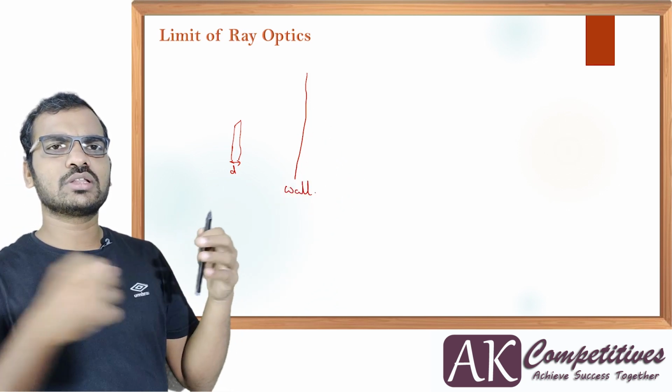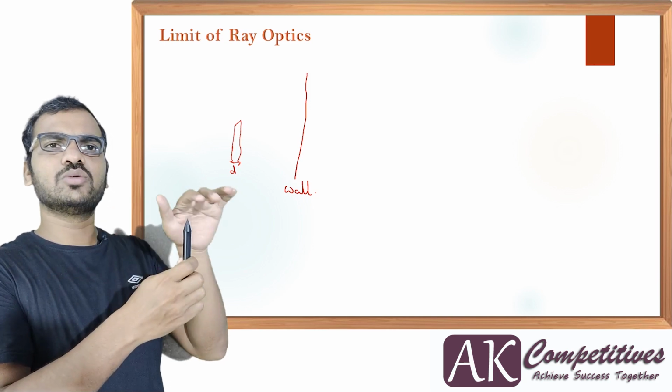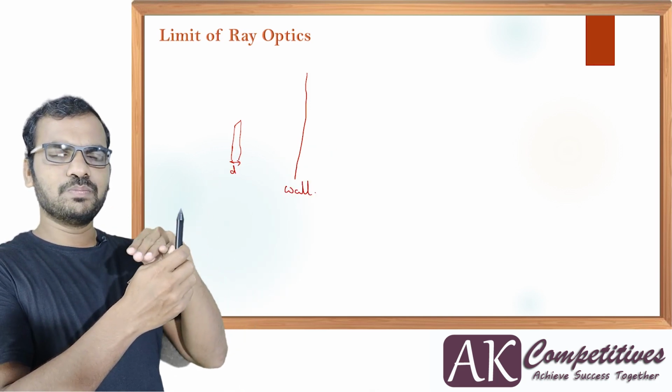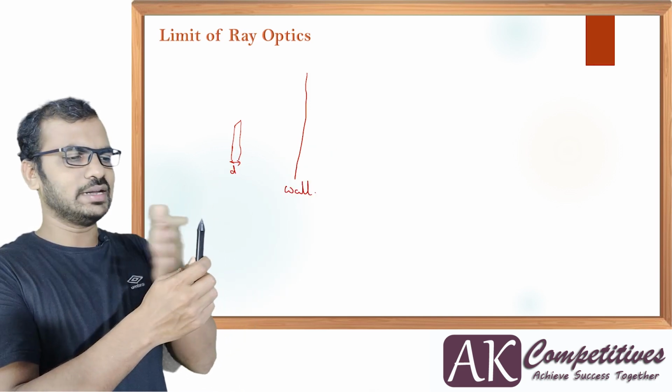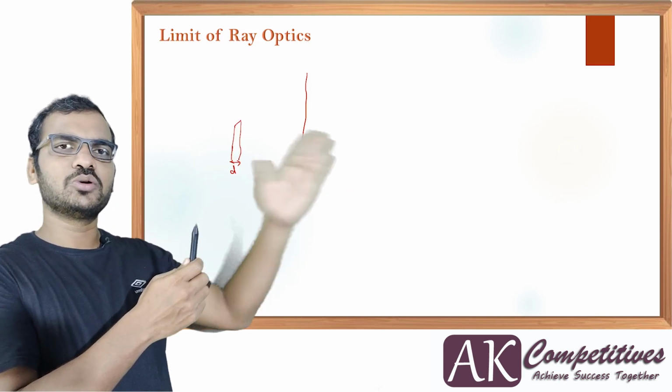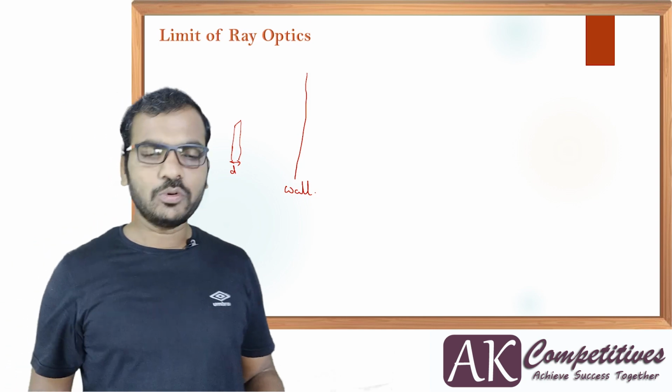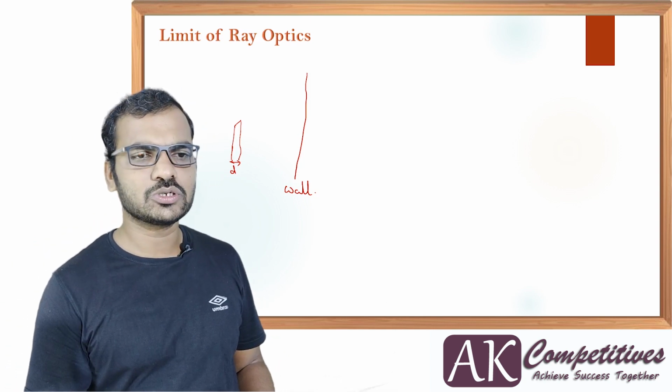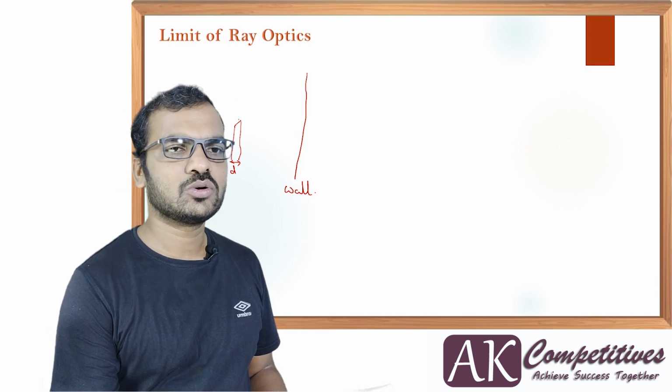When I switch on the light from here, light goes and touches the wall. The below part will not move because it hits and stops here. It creates a shadow, and the above part is going to illuminate the wall. Just have a look at this diagram.